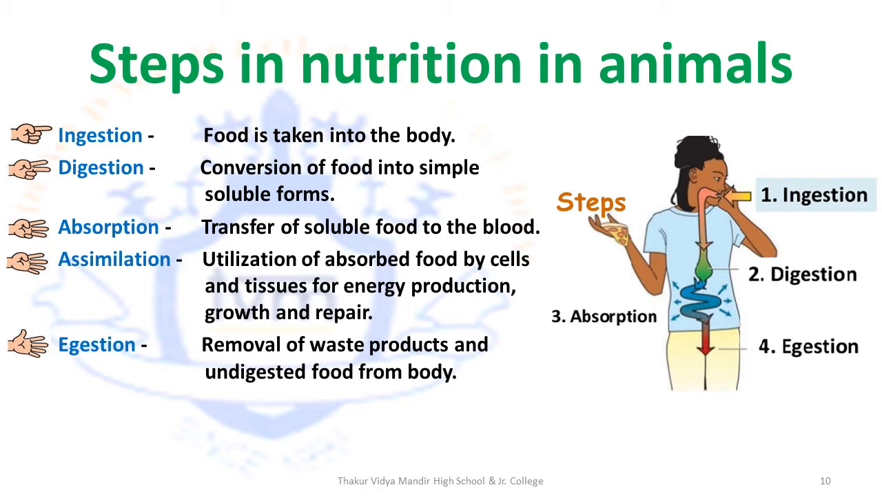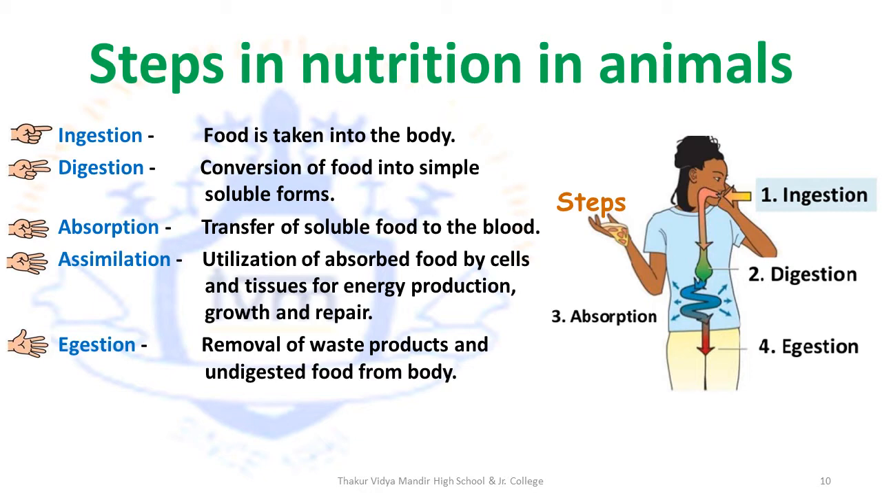The second step is digestion. Here, conversion of food into simple soluble forms is done usually by the digestive system. Next is absorption. Now, there is transfer of soluble food. The soluble food was converted in the step of digestion. This soluble food is now transferred to the blood.